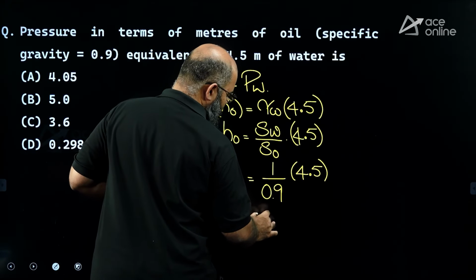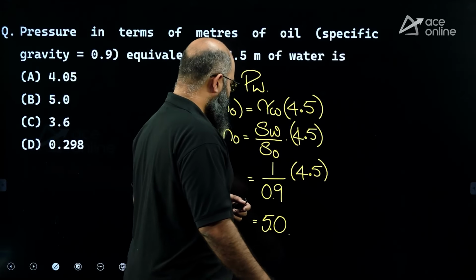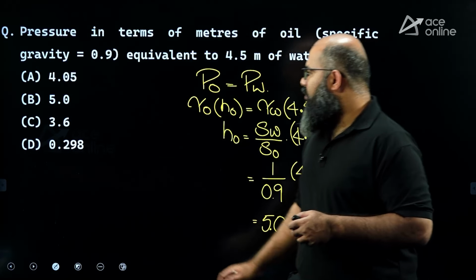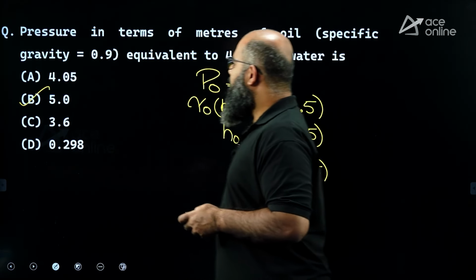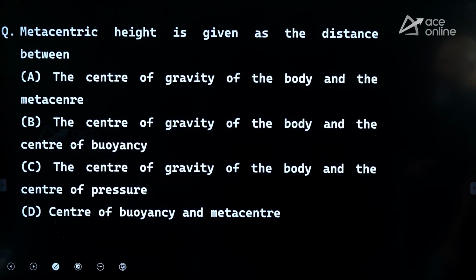This value, if you check, comes out to be exactly equal to 5.0. So the value of H of oil is equal to 5 meter of oil. So the answer is option B, 5. Moving further.